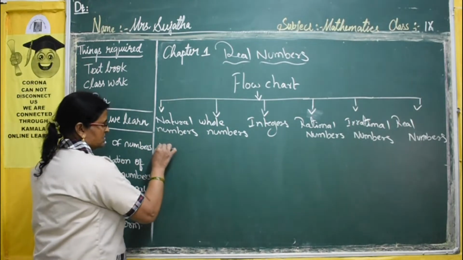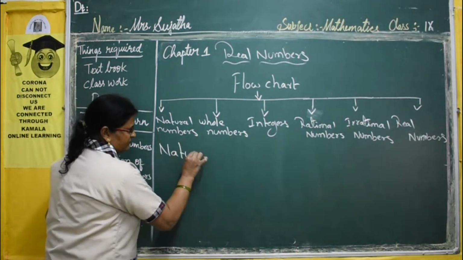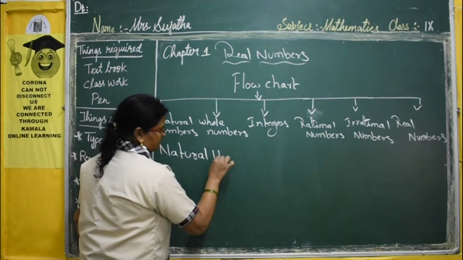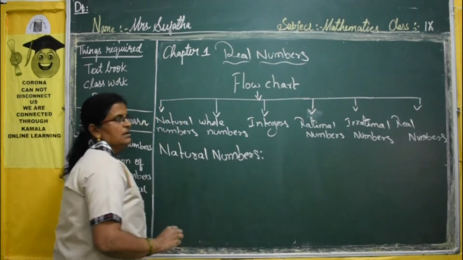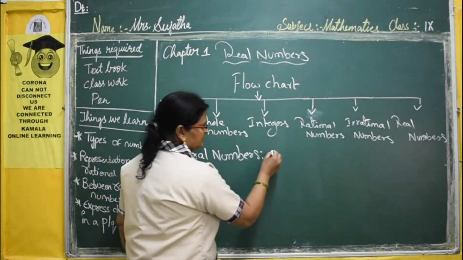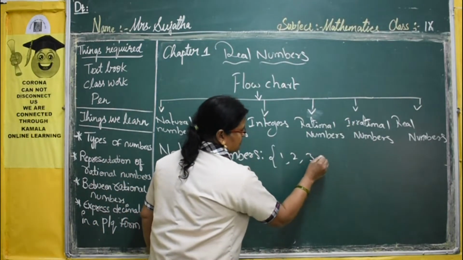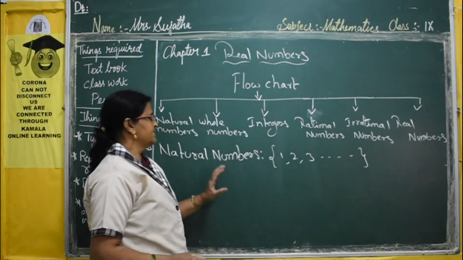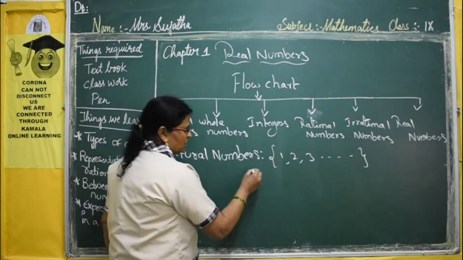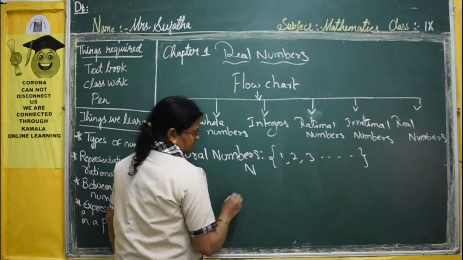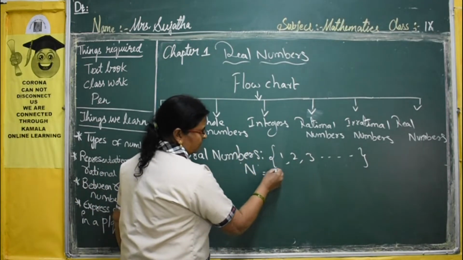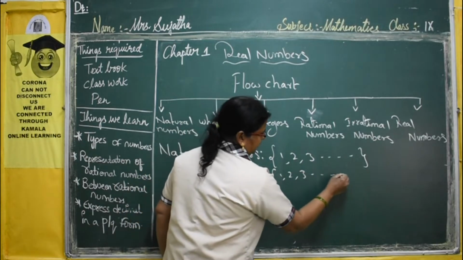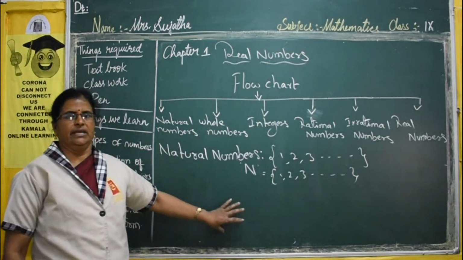What is first? Natural numbers. Natural numbers start from 1, 2, 3, and so on. The set of natural numbers is denoted by capital letter N. So N is equal to {1, 2, 3, ...}. You already studied this in 8th class.